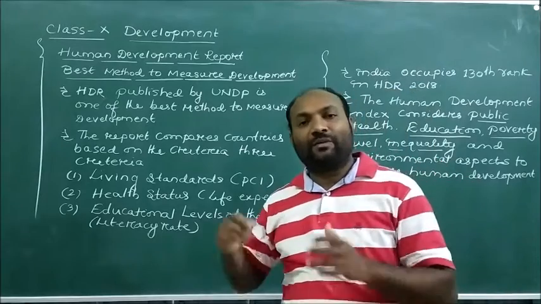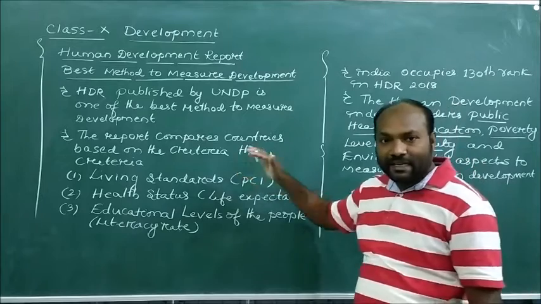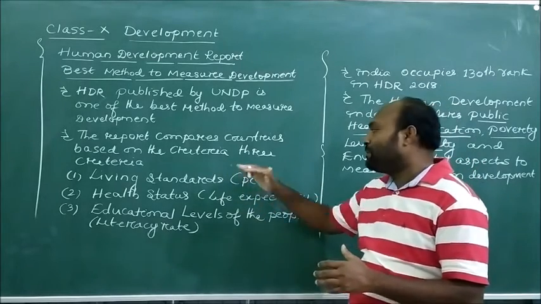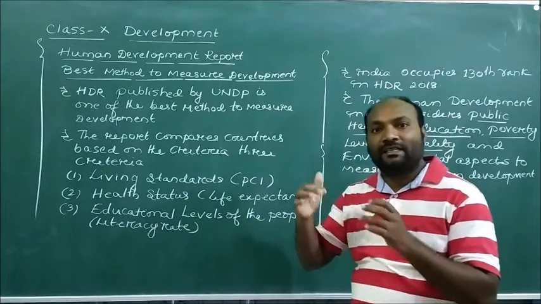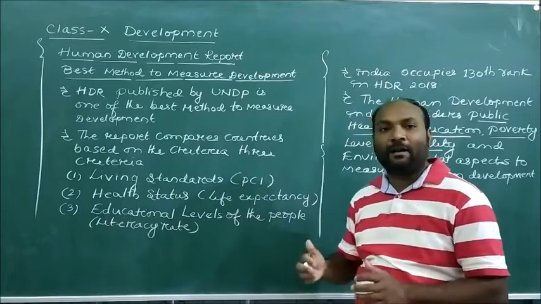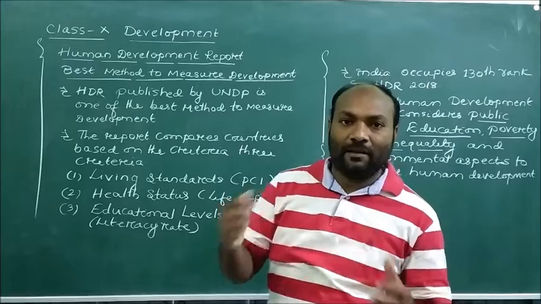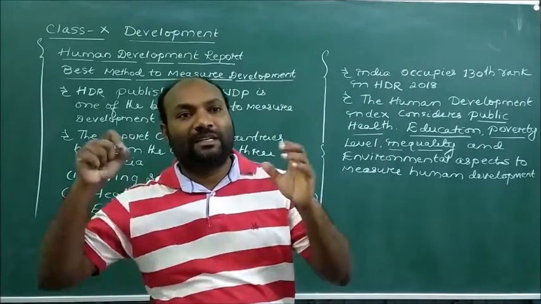So dear students, we understood that if a country wants to develop, then there should be proper living standards. It means they should have better per capita income, and at the same time life expectancy, which is very important to develop the nations, the country and the individuals.